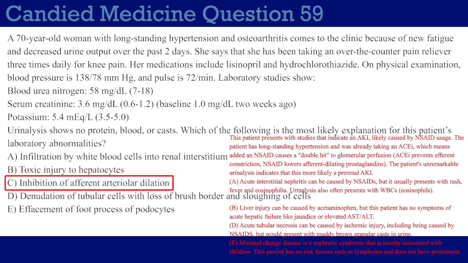So just to review, you've got to know how prostaglandins work. You've got to know how NSAIDs work. You need to know that entire arachidonic acid pathway. It's very basic stuff, and you need to know that prostaglandins dilate the afferent arteriole.